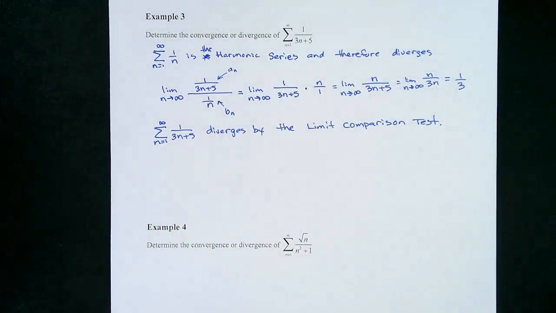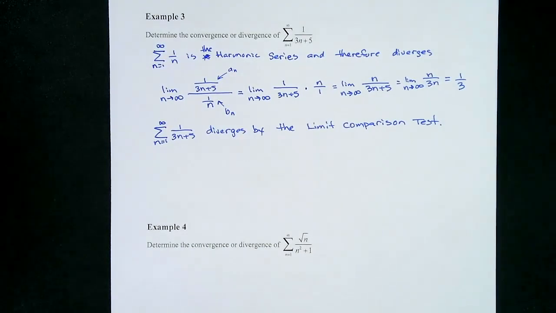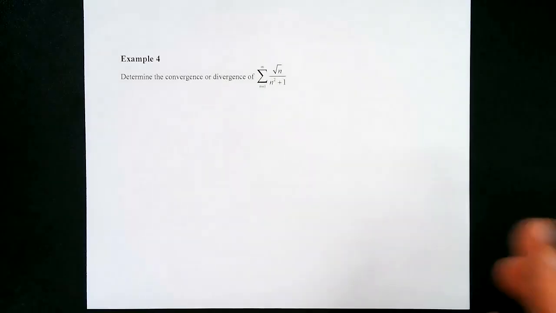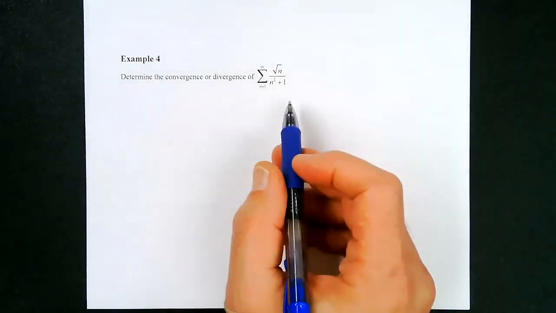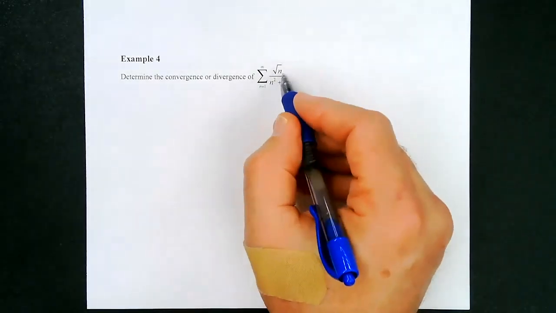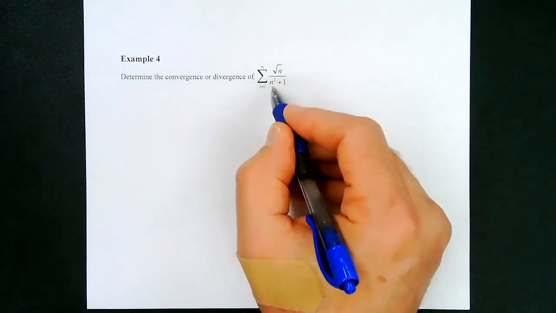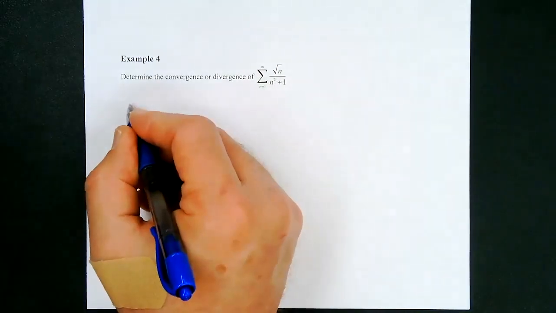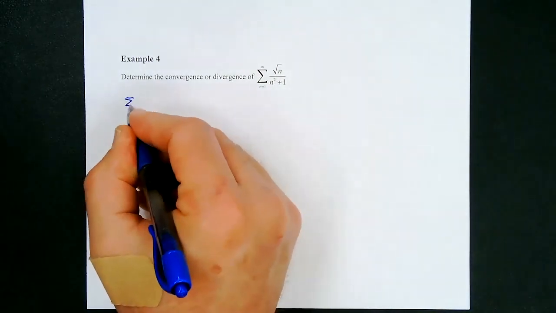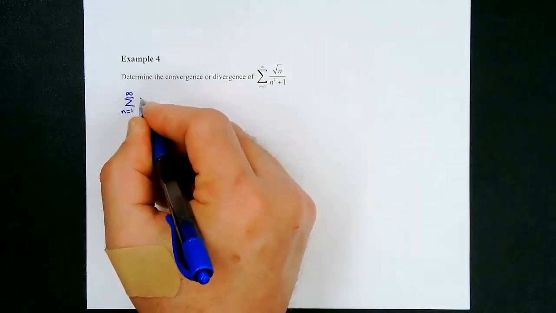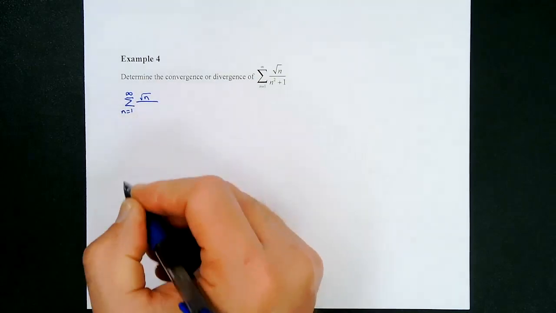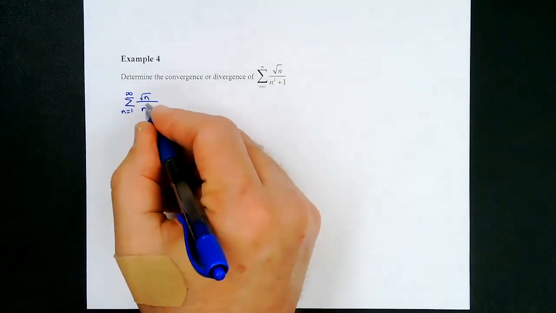All right, so let's take a look at the next one. Again, we want to determine the convergence of this. We have to look at the square root of n over n squared. So I'm going to look at the sum from n equals 1 to infinity of the square root of n over n squared.